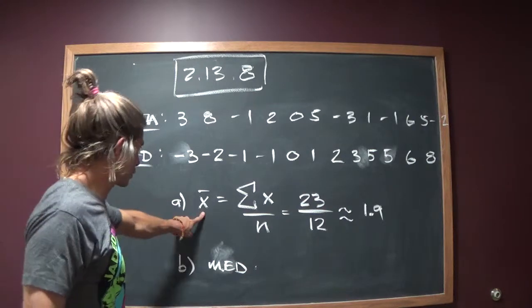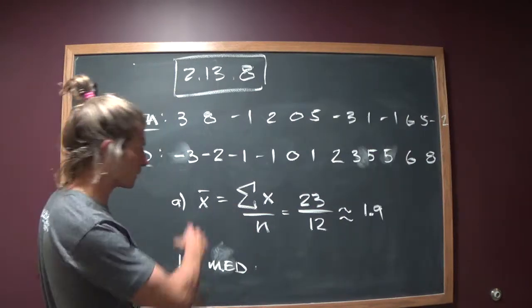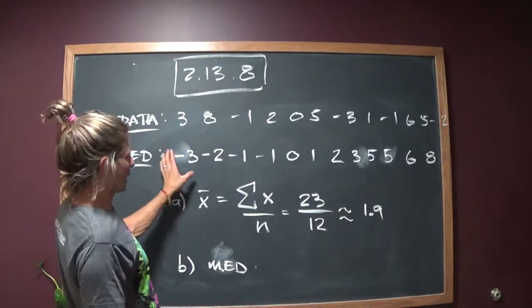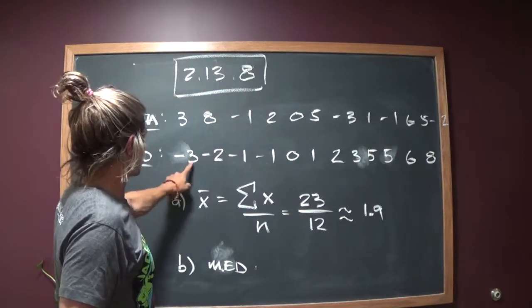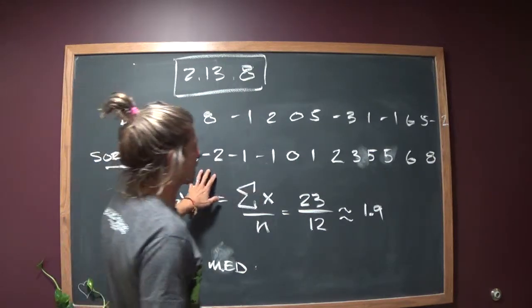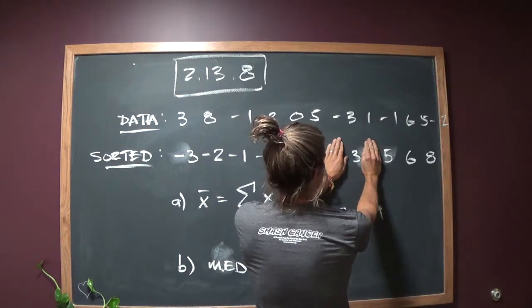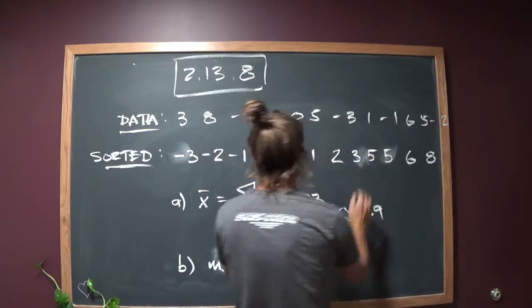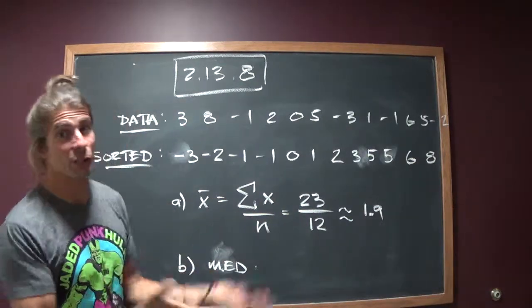So your average of these 12 scores is just the sum of them divided by how many there are. And what's nice with 12, you can just sum the negatives, cancel the positives, and what you have left becomes 23. So 3, 2, 1, and 1 is -7. That knocks off these. Adding the rest, you get 8, 9, 17 plus 6 is 23. Divided by 12 gives you ish 2. If you need any kind of precision, it's 1.9.